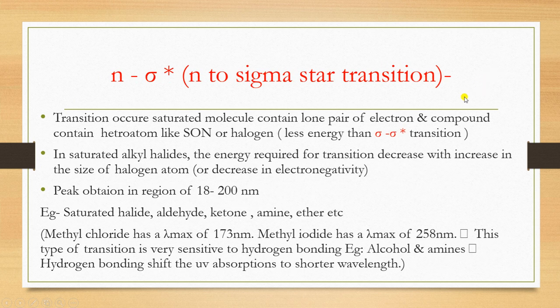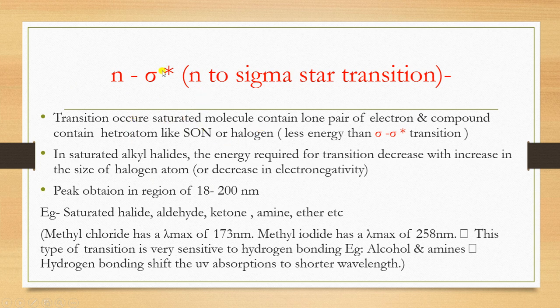Then there is an n to sigma star transition. It has less energy than sigma to sigma star, but it has more energy than n to pi star. Pi to pi star and n to sigma star have nearly the same energy.